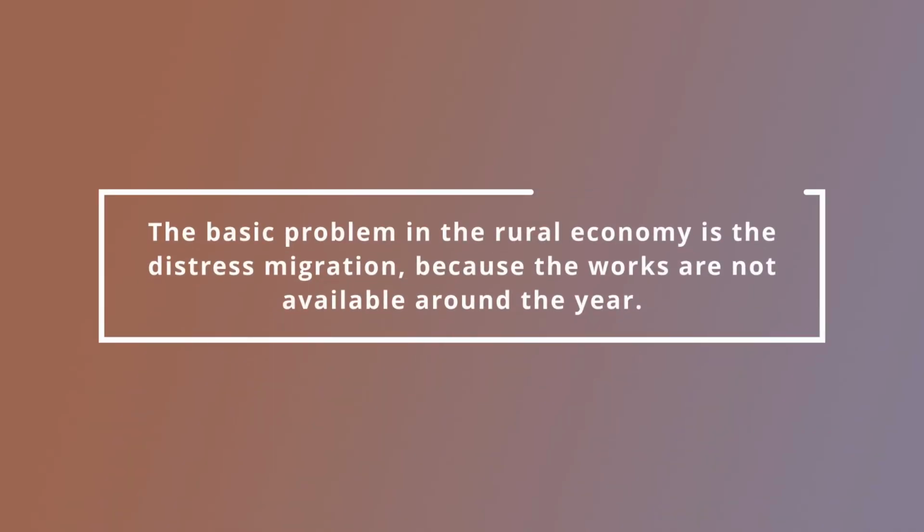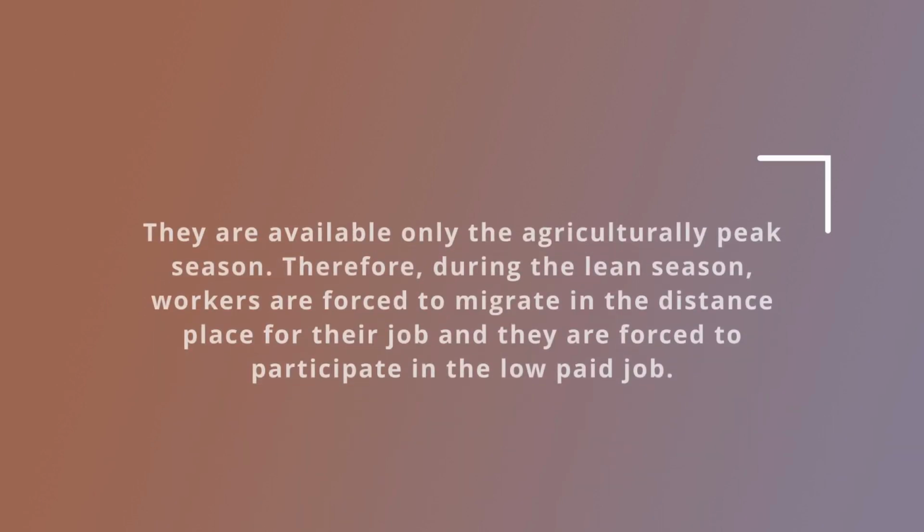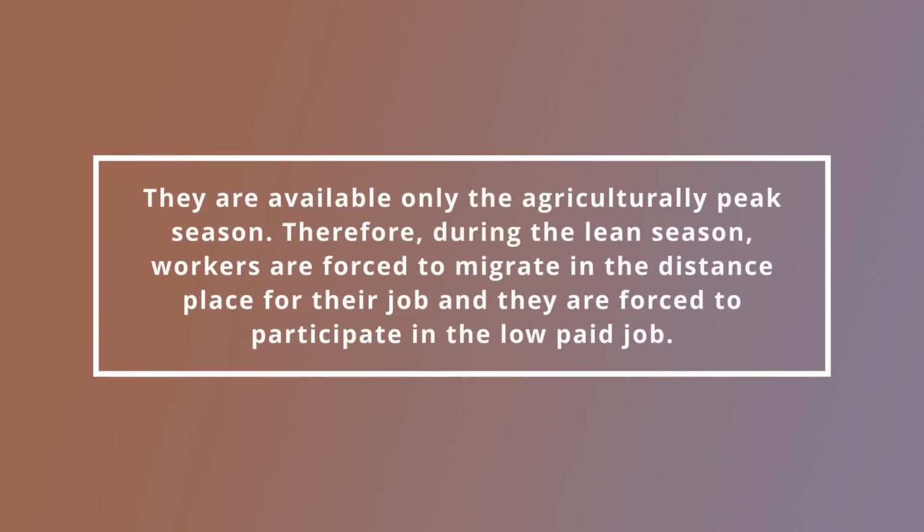Another objective of this program is the reduction of distress migration. The basic problem in the rural economy is distress migration, because work is not available round the year. It is available only in the agricultural peak season.